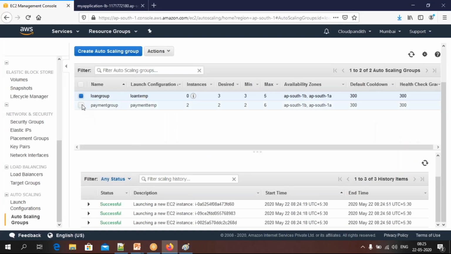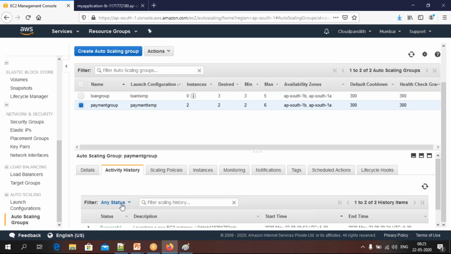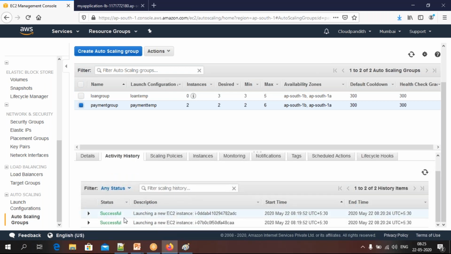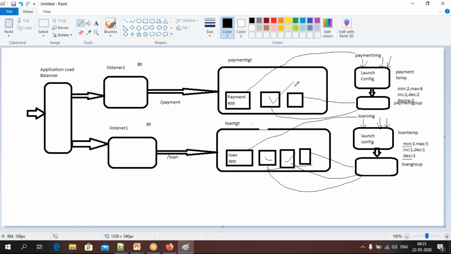Now go to payment group, uncheck this, come to payment group and check how many it launched. 2 successfully. So 2 launched. Now if you go to payment TGD, how many servers will it have? Total will be 3, because one we launched at the beginning, and now we have 2 more. In the same way, loan TGD will have total 4.